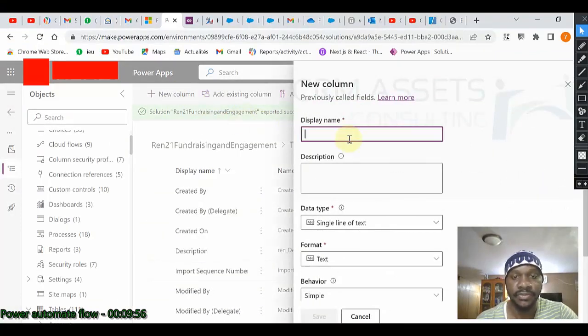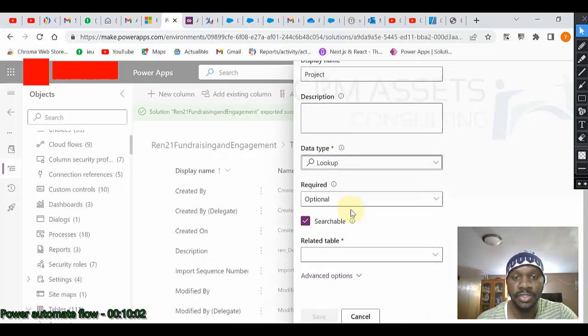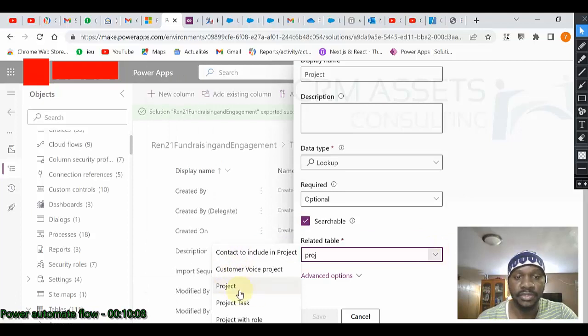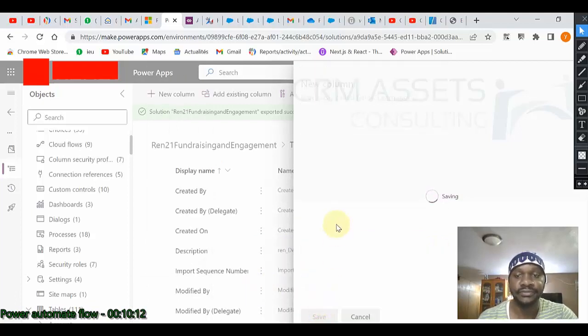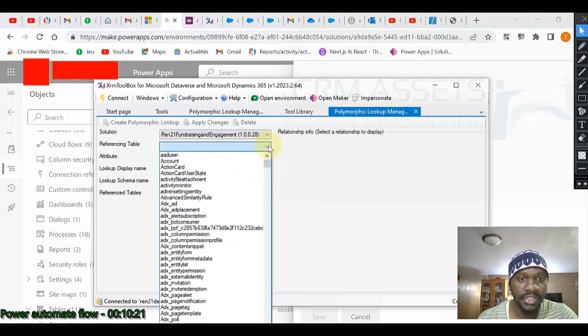We do new project. This will be a lookup. Okay, related table, we will say project, this project. Okay, click save. Then while it is saving, you are not going to wait. We come here. Since our